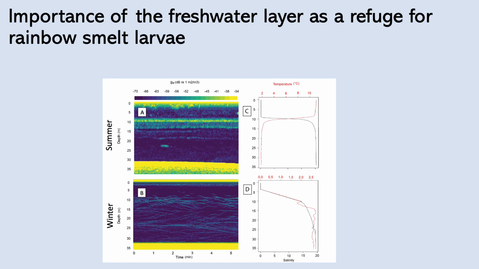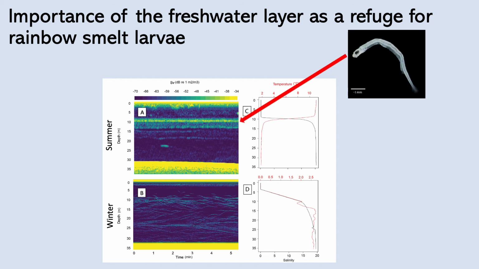This water stratification drives the vertical distribution of fish in the estuary. What you can see on these panels here on the left are echograms, 5-minute echograms with the depth on the y-axis. And the warmer the colors, the denser the biomass of fish and zooplankton. And really what you can see is that in summer you have an aggregation at the pycnocline, and using nets we confirmed that the aggregation was mainly or almost exclusively rainbow smelt larvae.